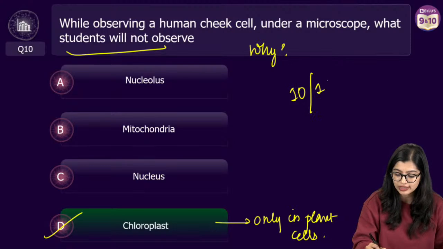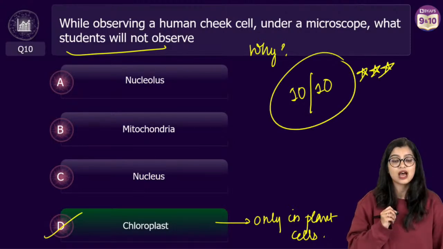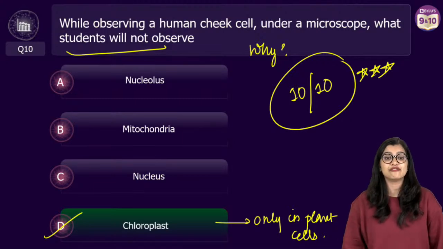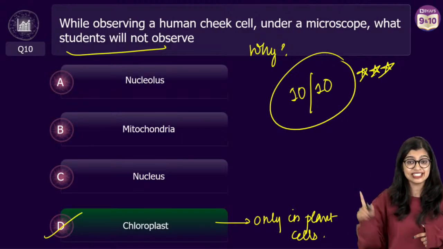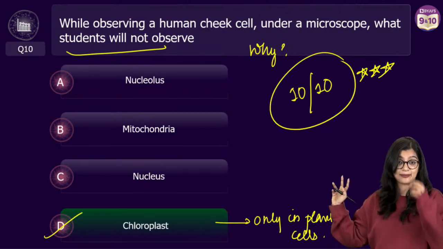So with this, everybody, we are done with 10 questions, and I'm very proud to say all of you have scored 10 out of 10, which means that deserves 3 stars for all of you. Very happy and very proud of all of you. This is a very popular question, and this question can come.